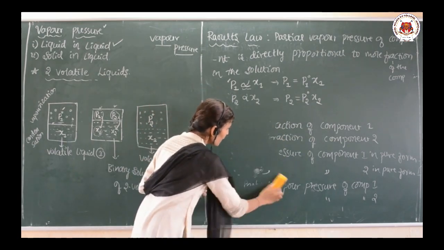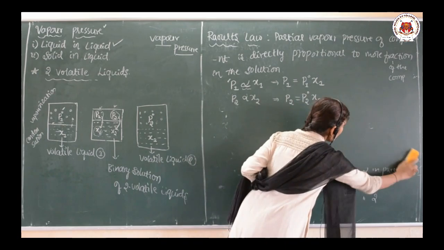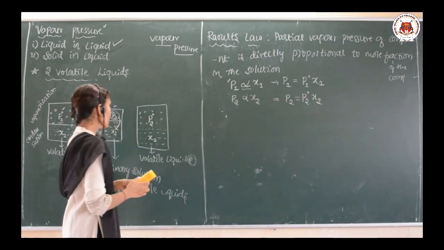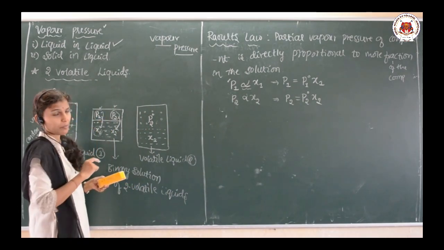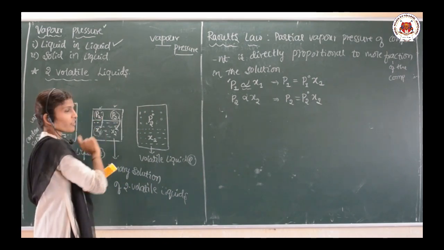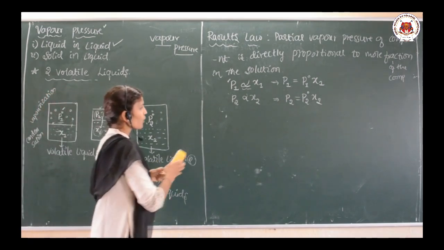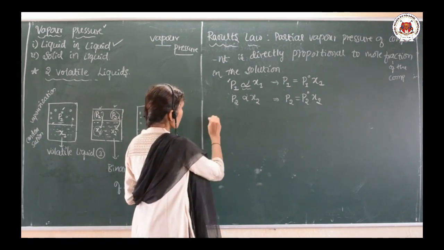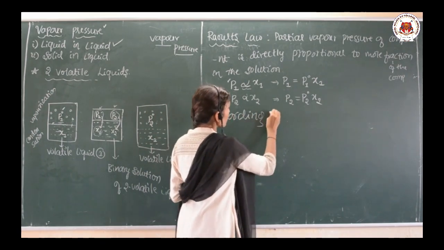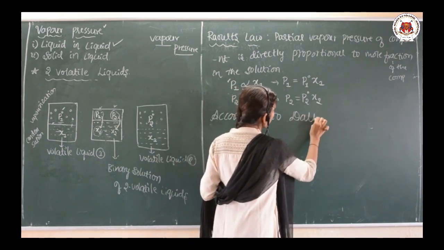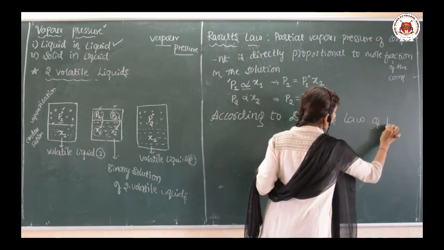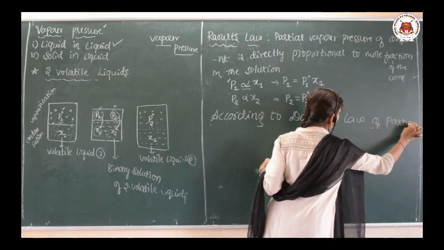Let me explain how the total pressure is calculated. In the binary solution, there are the partial vapor pressures, and I need to calculate the total pressure.